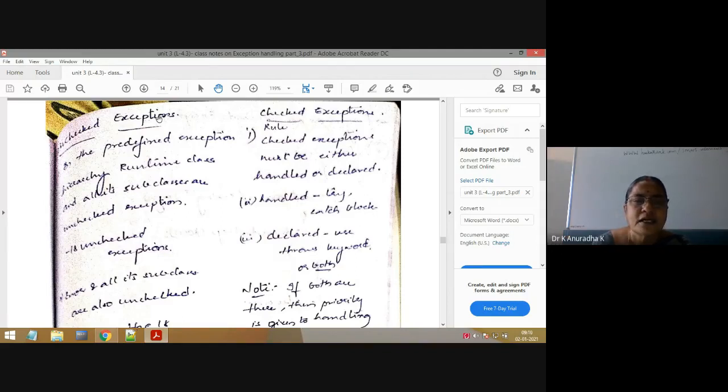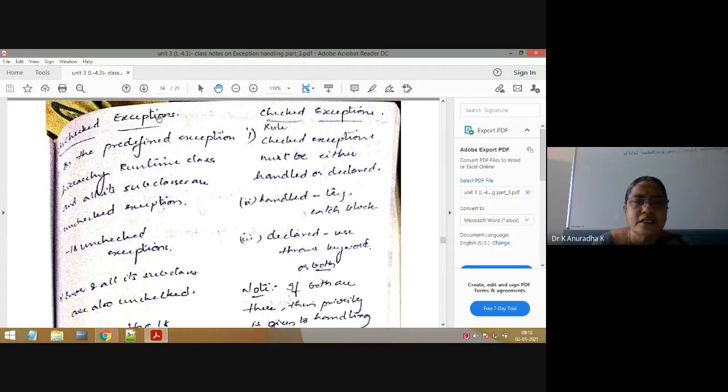Why? Because all these exception classes are subclasses of RuntimeException. If you see the hierarchy, that's why please follow the hierarchy. Unless you understand the exception hierarchy, you can't understand these two types of exceptions. So directly you can't say whether the given exception is a checked exception or an unchecked exception. To differentiate these two types, we need to follow the exception hierarchy. There is no other alternative.